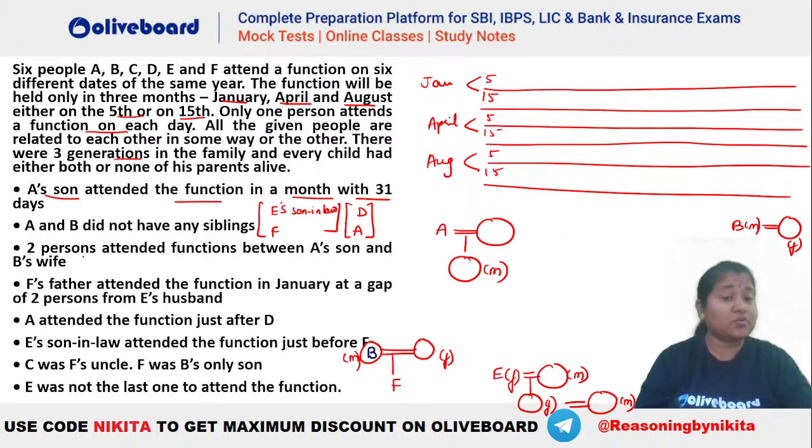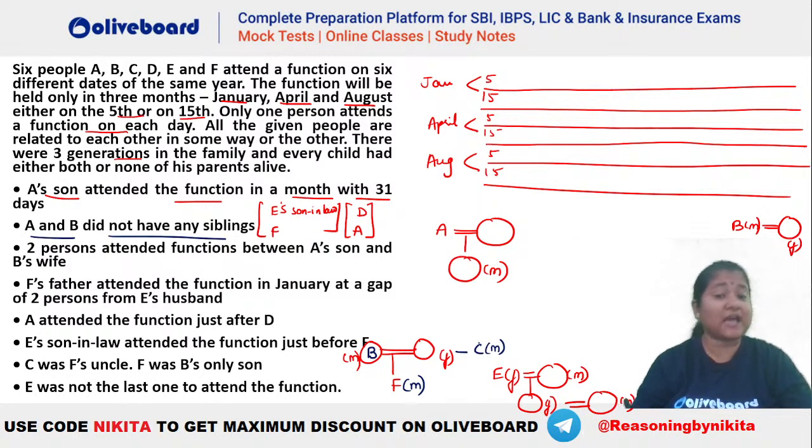And also we know that A and B did not have any siblings, right? There are no siblings for B here. So that means the uncle who is C has to be the maternal uncle. So C will be here, isn't it? So you can see C will be the maternal uncle of F, something like this. And F is B's only son, so F is a male person. Okay. E was not the last one to attend the function.